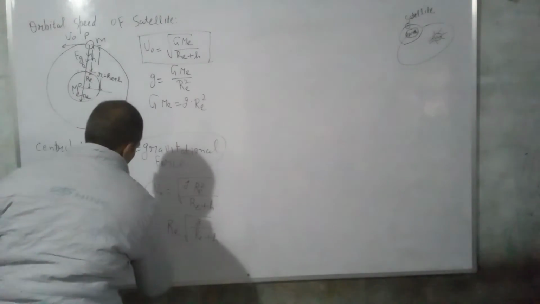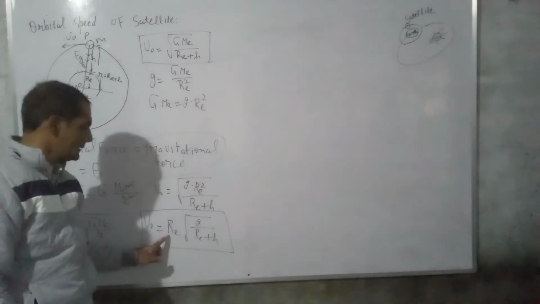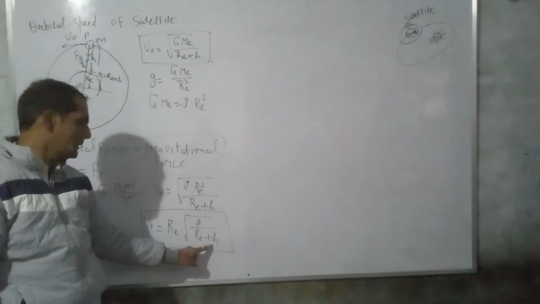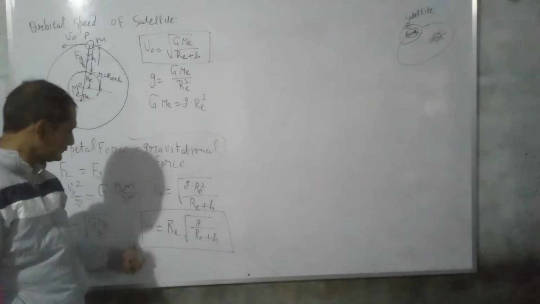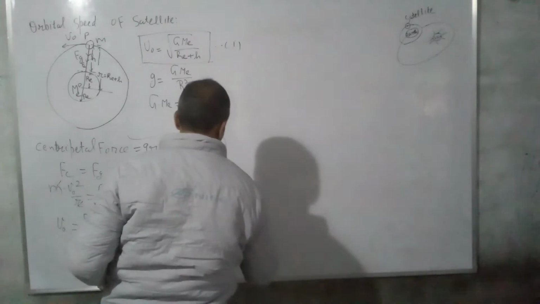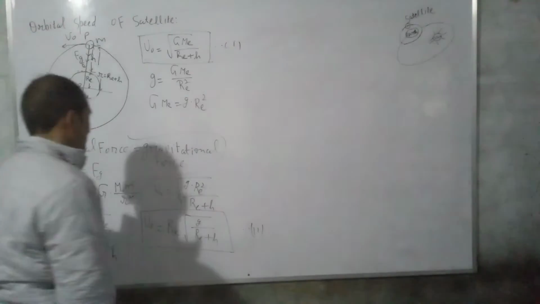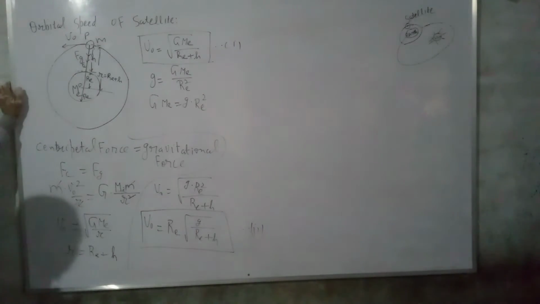So that's the orbital speed of a satellite in terms of acceleration due to gravity, radius of Earth and vertical height of the satellite from the Earth surface. Equation 1 and equation 2 are the expressions for orbital speed of satellite. Equation 1 is in terms of mass of Earth, and equation 2 is in terms of acceleration due to gravity.